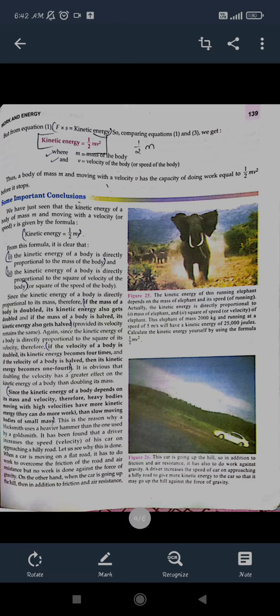Kinetic energy depends on its mass and its velocity. If the mass of the body is very heavy, then its kinetic energy is also high. That means the energy possessed by that body will be considered as double. Similarly, it is directly proportional to the velocity also, but to the square of the velocity. If the body's mass is less, then it should have double the velocity, then also the kinetic energy will be more. So if the mass of the body is doubled, then kinetic energy will also be doubled, right? So whichever body has the highest mass will have the highest kinetic energy.